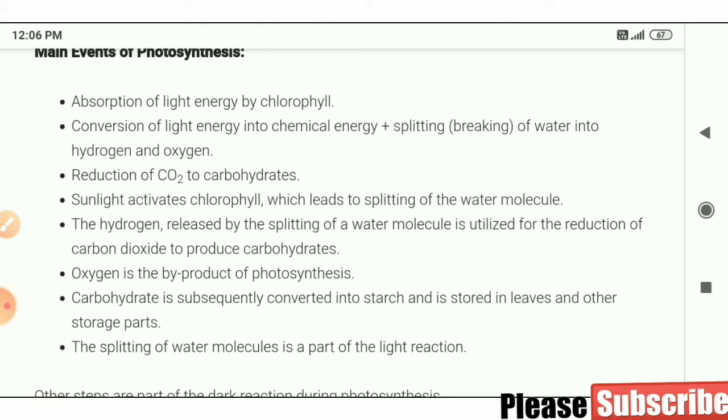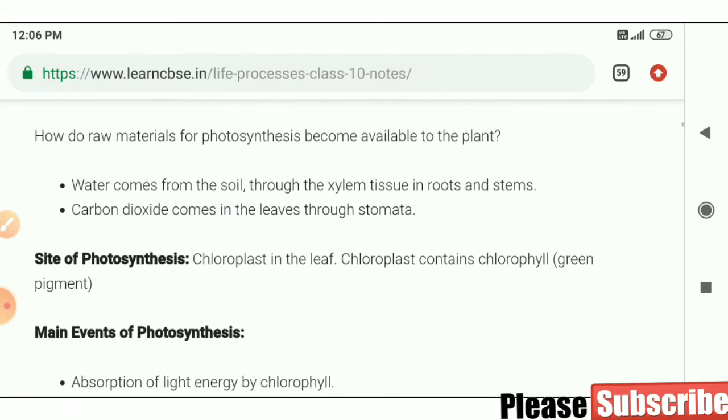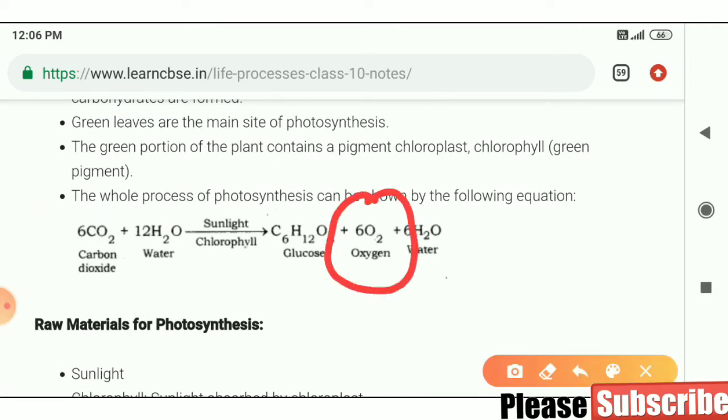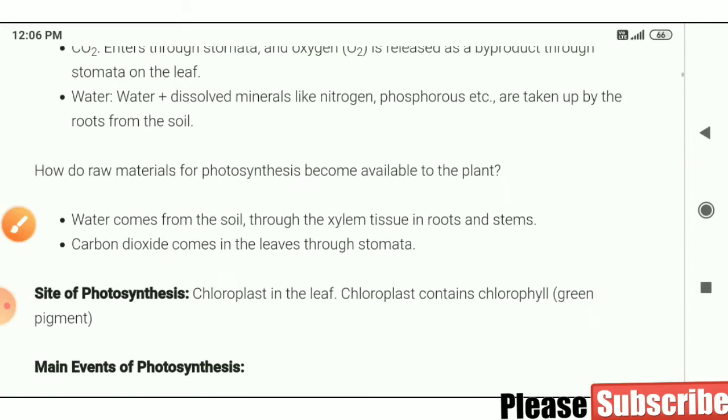They will make oxygen molecule also. That oxygen will release now. See here. That oxygen molecule is releasing. That oxygen molecule is a byproduct.